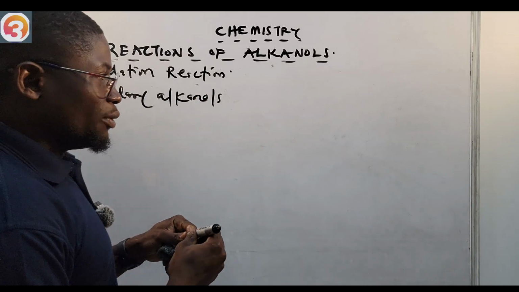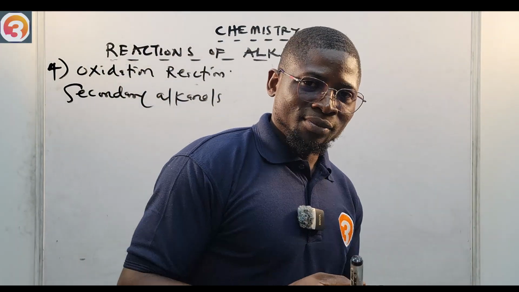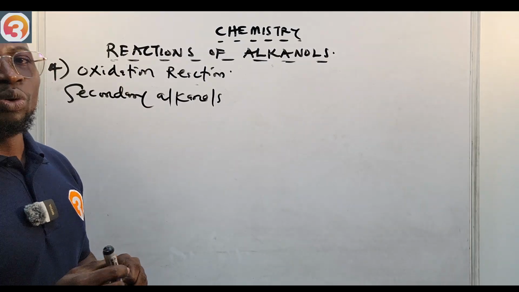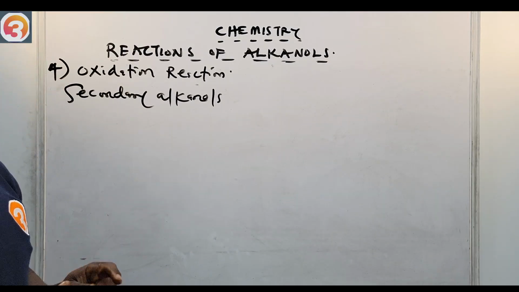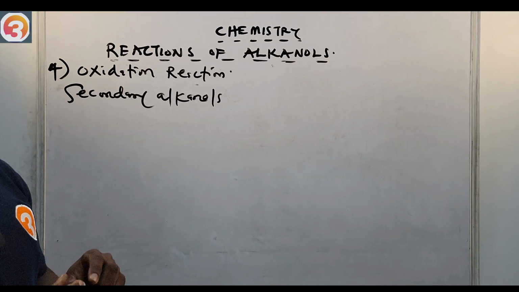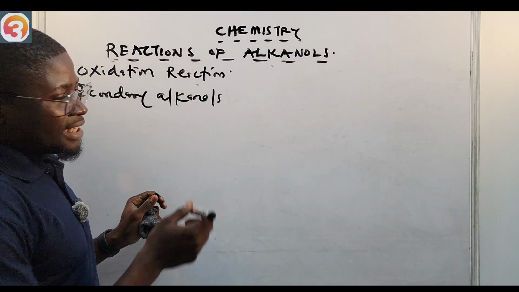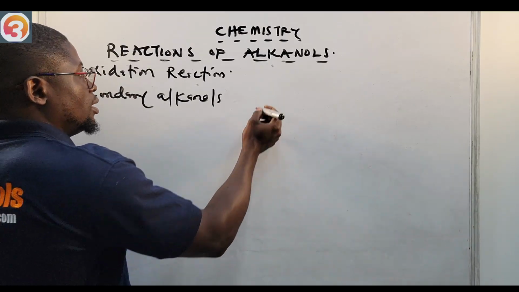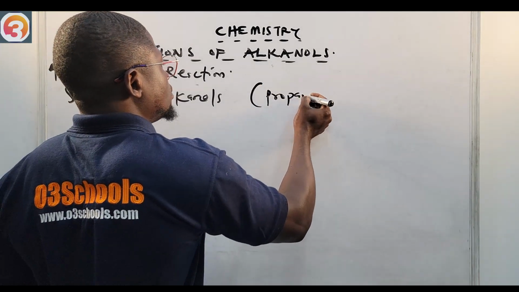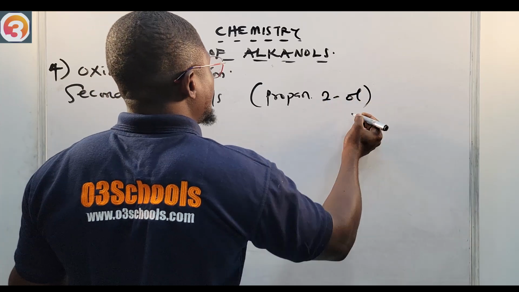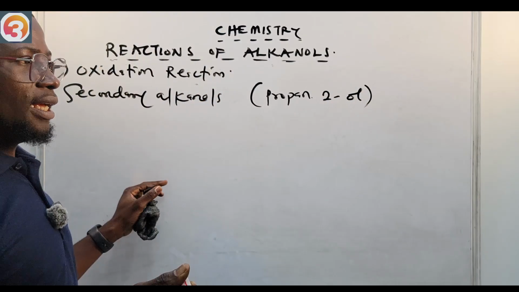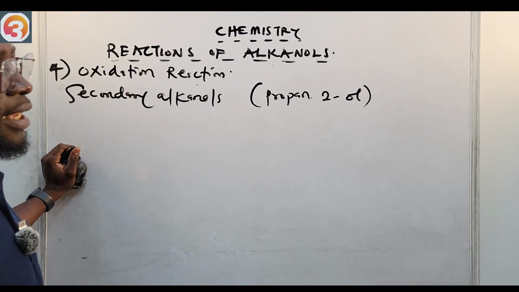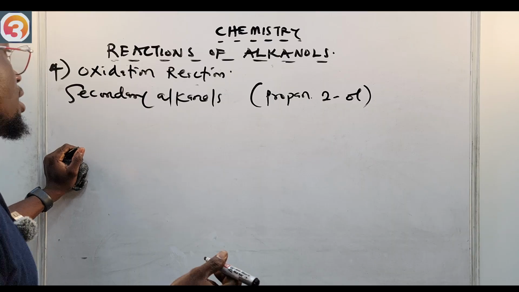For secondary alkanols or alcohols, what happens is that they get oxidized to ketone. Take note of that. Secondary alkanols get oxidized to ketone. So a secondary alkanol like propan-2-ol gets oxidized to a ketone, or propanone.